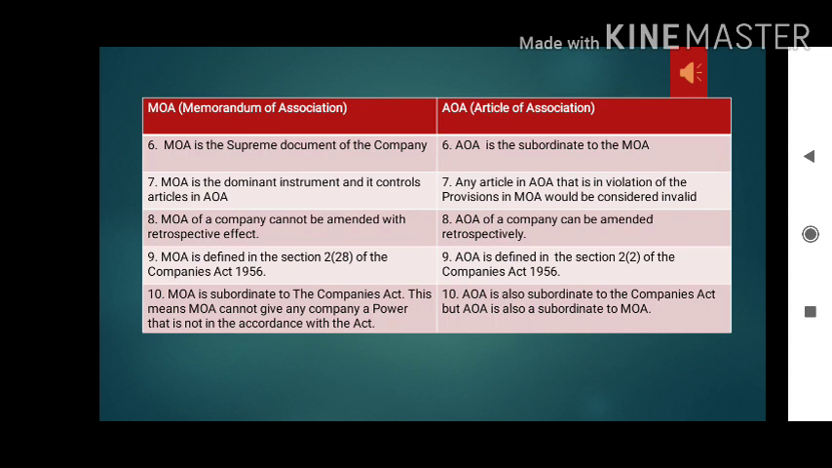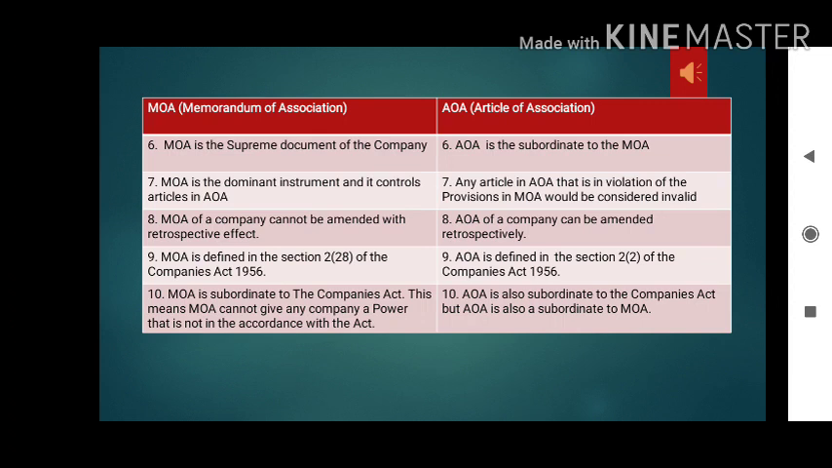Whereas any article in the AOA that violates the provisions in the MOA will automatically be considered invalid. Why? Because it is a supportive document. The eighth difference is that the MOA cannot be amended to have retrospective effect, while the AOA can be amended retrospectively. You can write this one also as one of the differences.